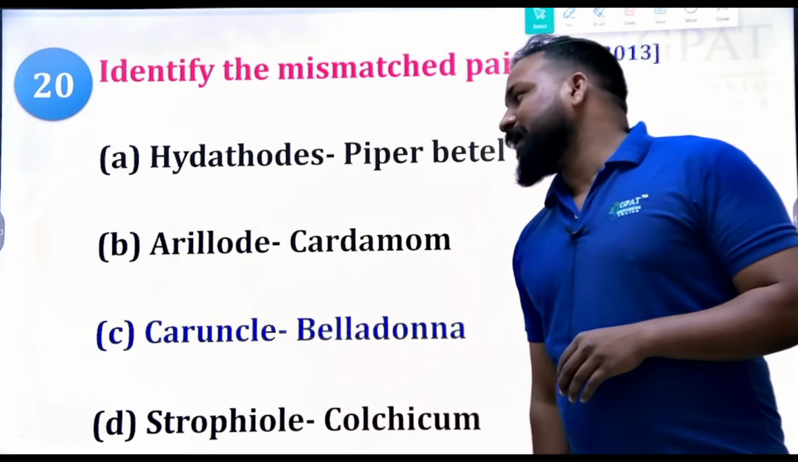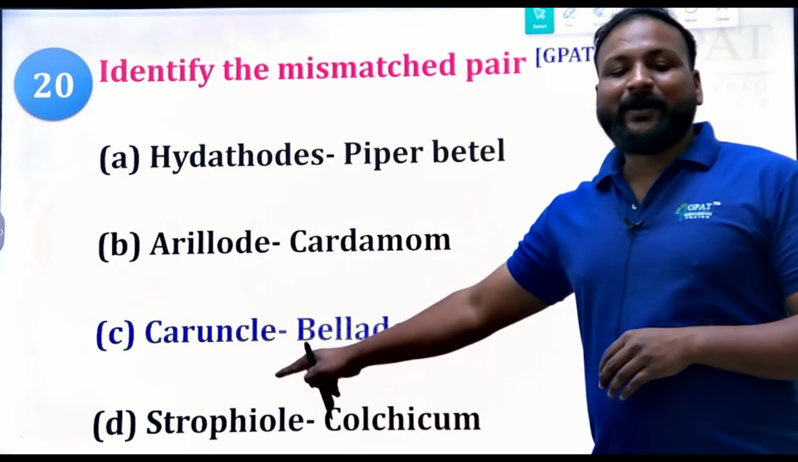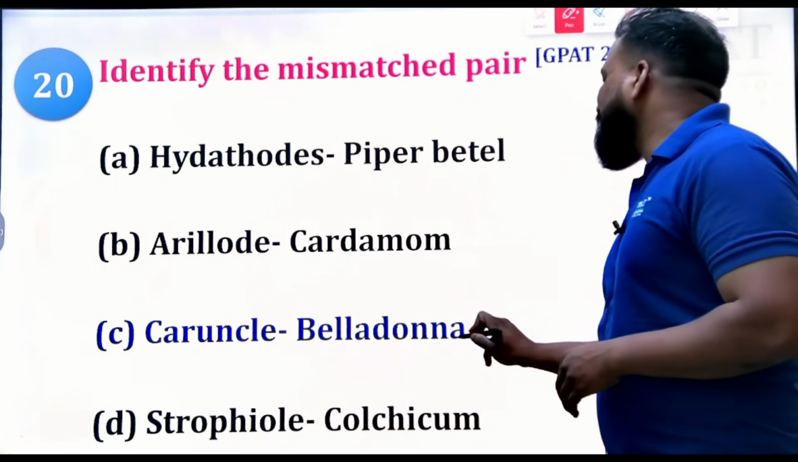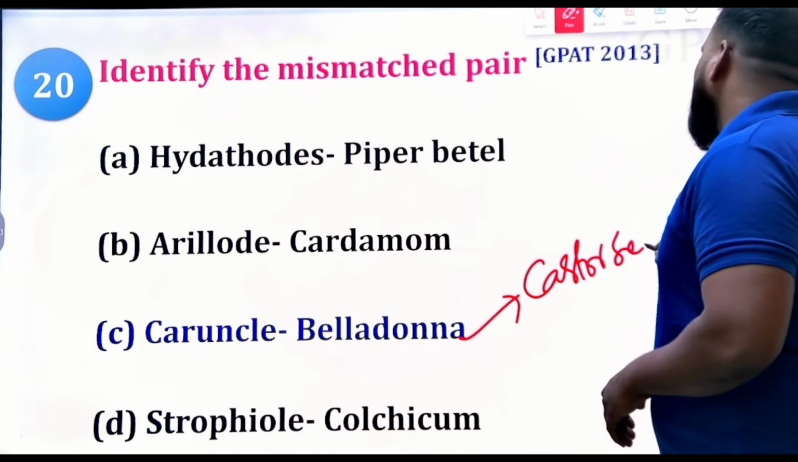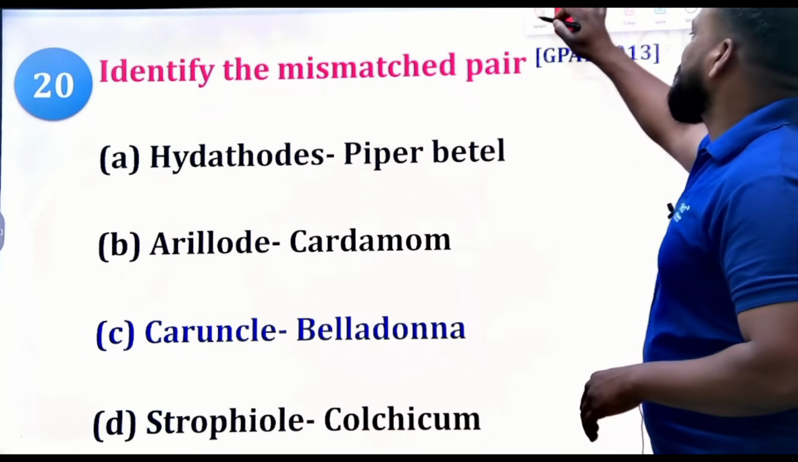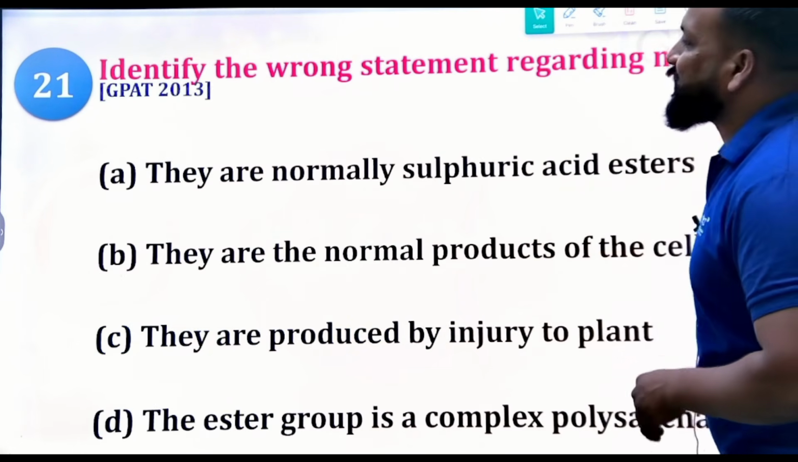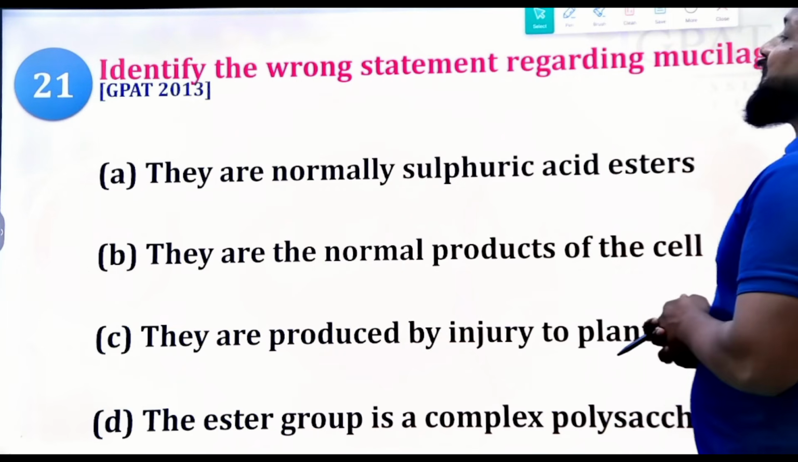So the right answer will be, okay, this is a mismatched pair, but caruncle is seen in the castor seed. Okay, so these are the special structures. This question is from 2013. Next, identify the wrong statement regarding the mucilage.